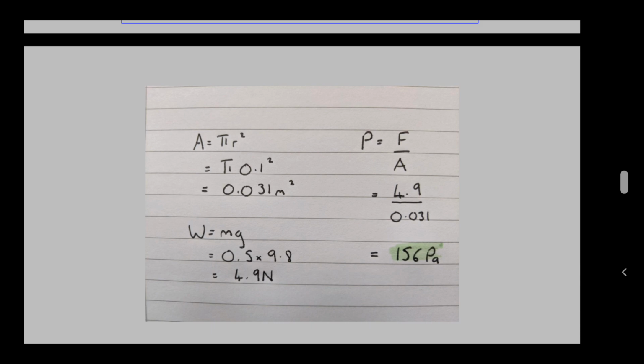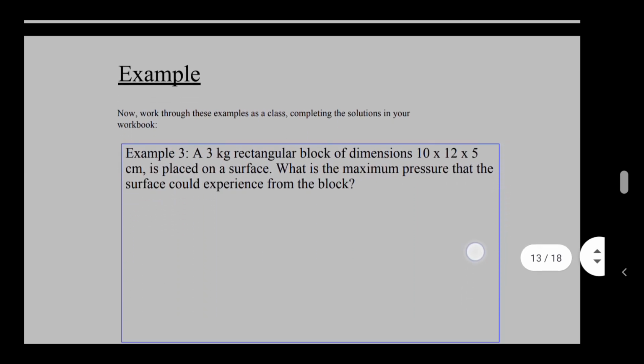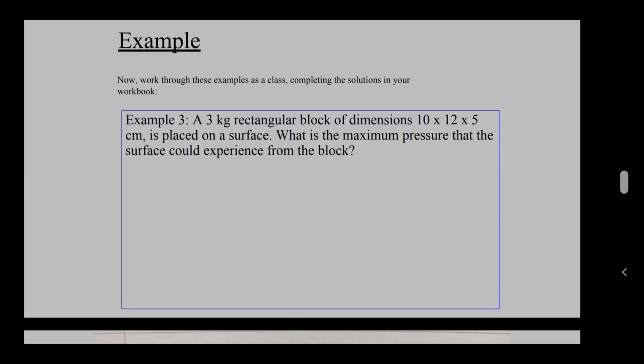Now, if you need to go back, rewind it, have a look at how I've done that, but it's just finding the area, finding the weight, because that's the force being pulled down, and then use that equation. So the next one, example 3: a 3 kilogram rectangular block of dimensions 10 times 12 times 5 centimeters is placed on a surface. What is the maximum pressure that the surface could experience from the block?